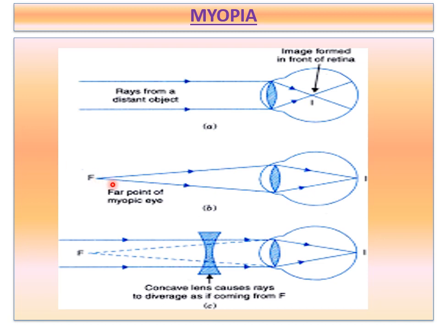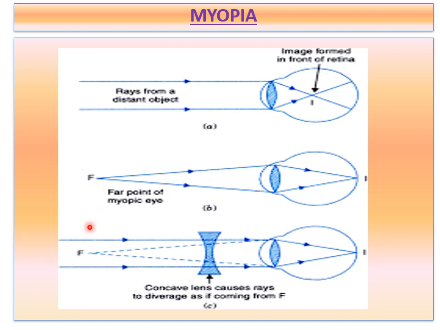Already we have discussed that the far point of a myopic eye is less than infinity. In this picture, the myopic eye's far point is shifted from infinity to some other point. So this person's far point is here, a few meters from the eye. The actual far point of a normal human eye is at infinity. Already I have discussed this point; this is the picture representation.